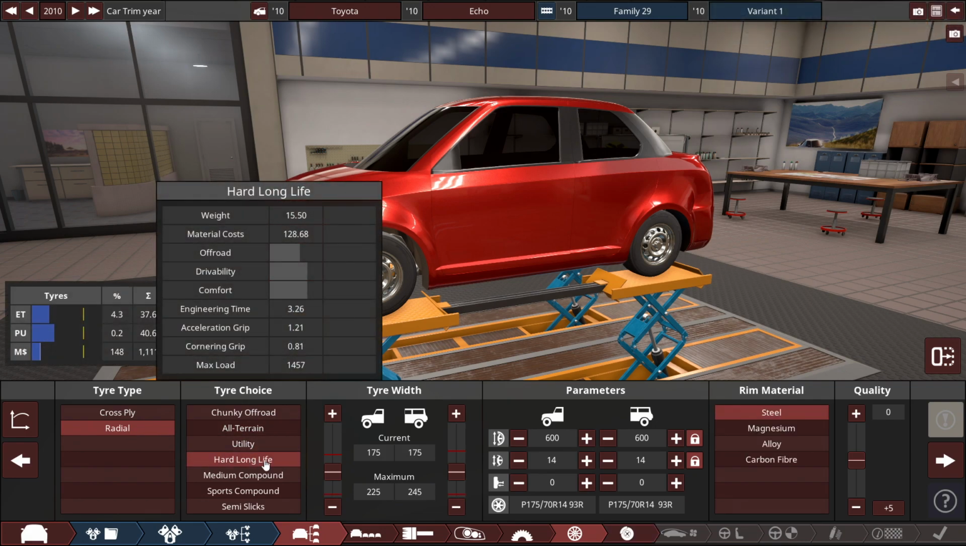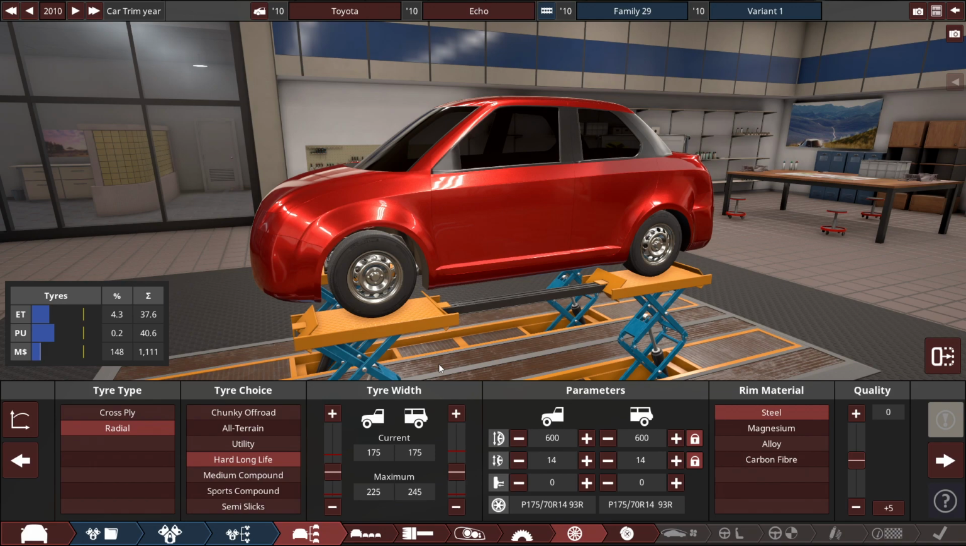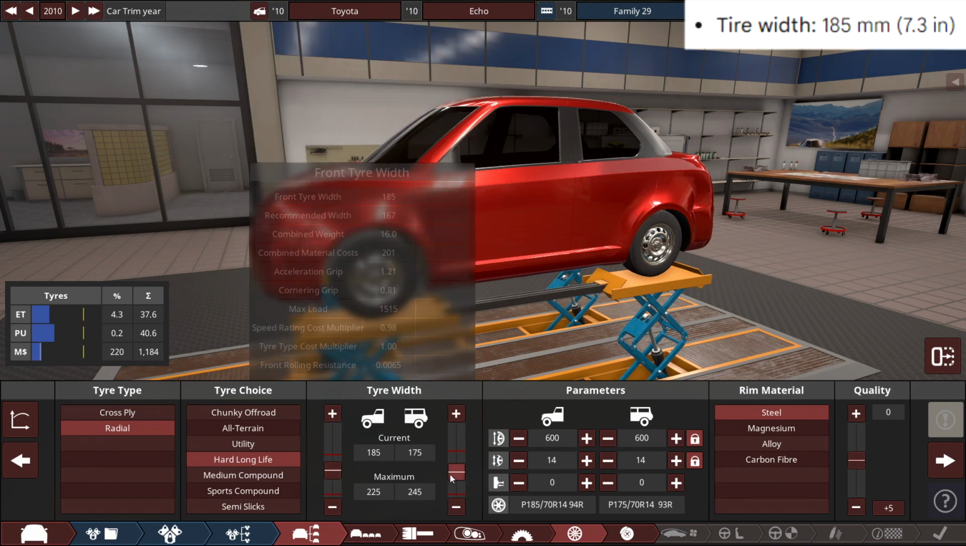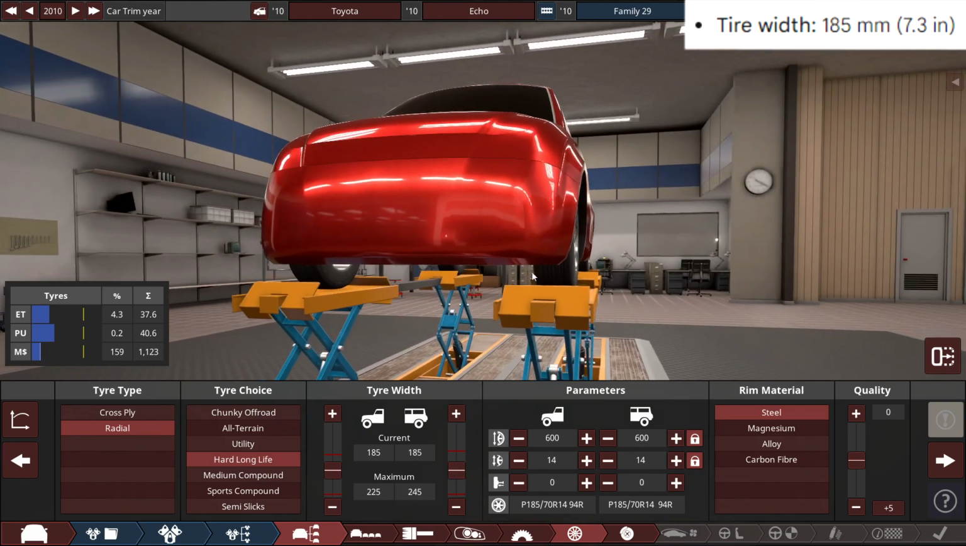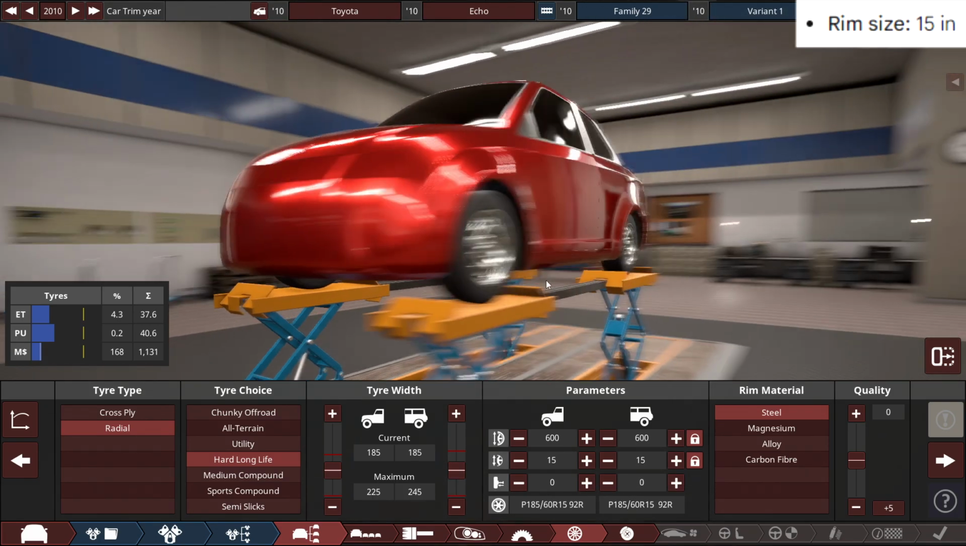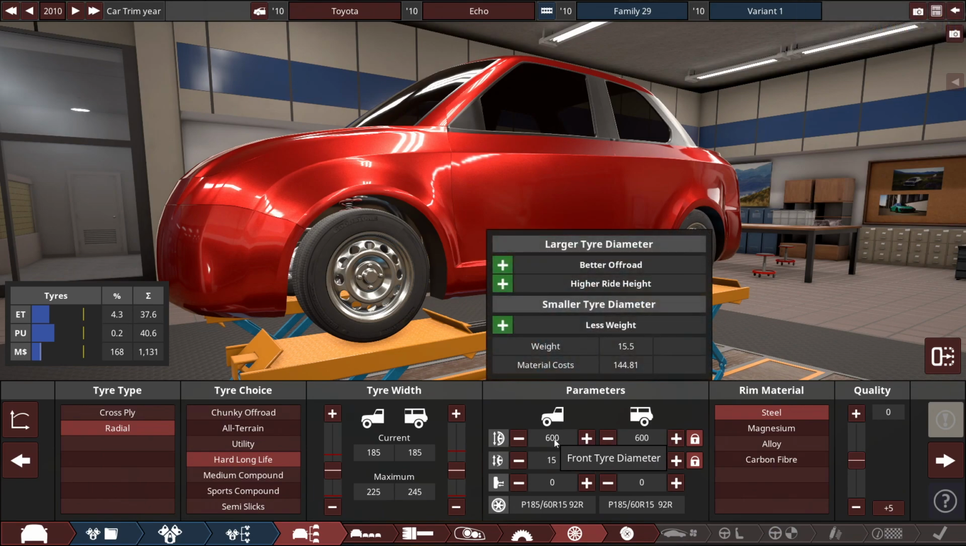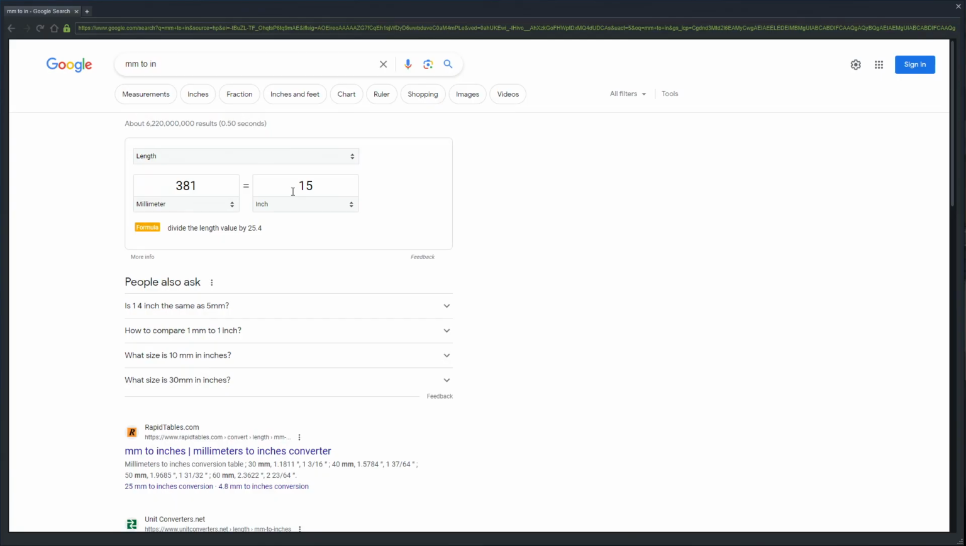This is pretty much like all season. What just popped up on my screen? I don't know, but the tire widths are both set to 185 millimeters for the front and the back. We're running on some 15-inch rims, and for the rim or tire diameter, right? Yeah, tire diameter, it's also 15 inches, so I gotta translate this to inches. So the tire diameter must be 381 millimeters if I'm correct.